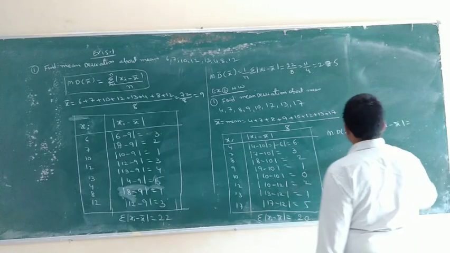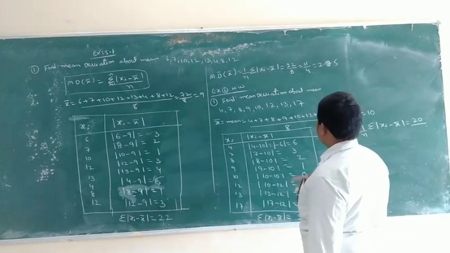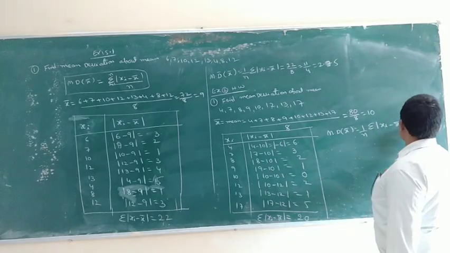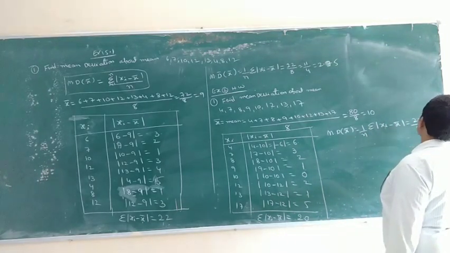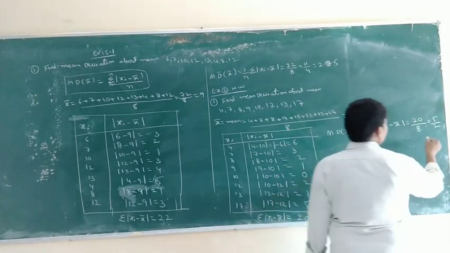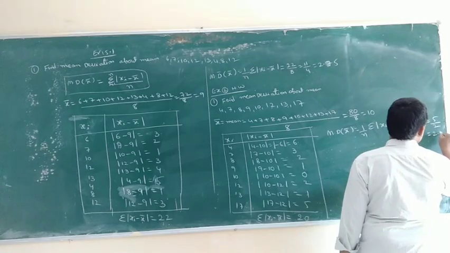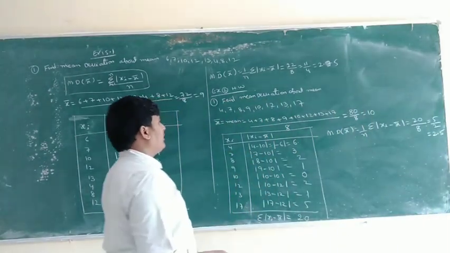So 20 by total 8, small n is equal to 8. That is equal to 5 by 2, which is 2.5.